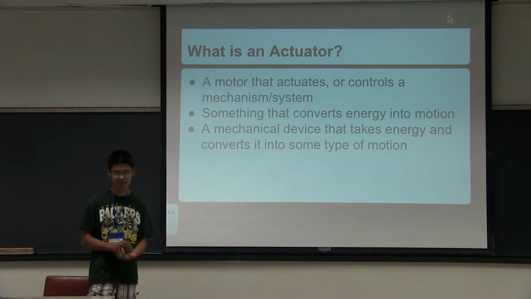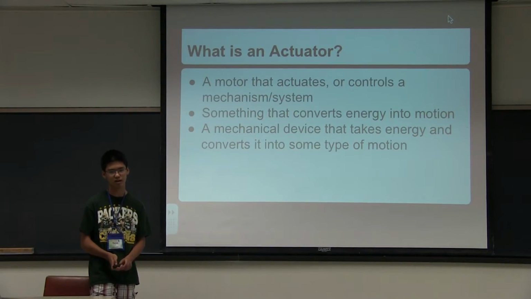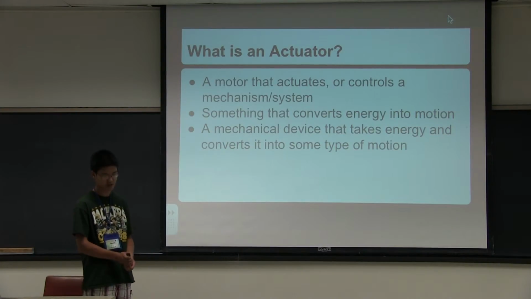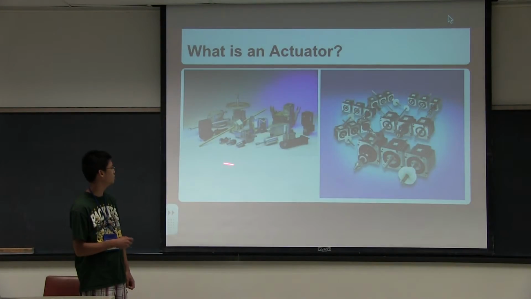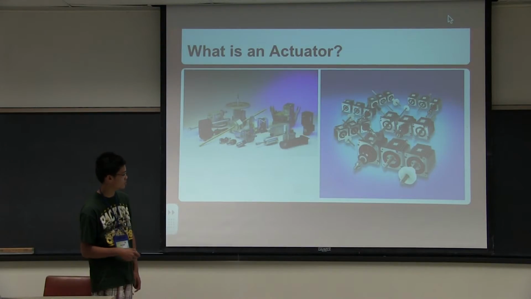Alright, so what exactly is an actuator? Well, it's a motor that actuates or controls a mechanism or system. It converts some type of energy into some type of motion. And so right here we have an assortment of actuators, several different types here, and the picture to the right just shows a bunch of pictures of linear actuators.